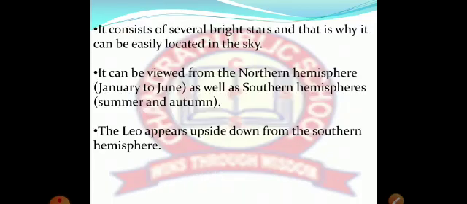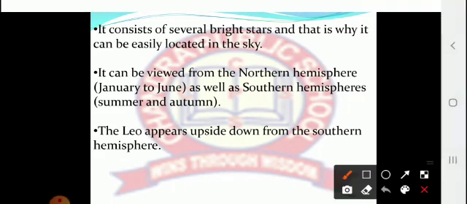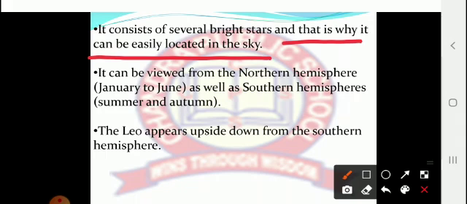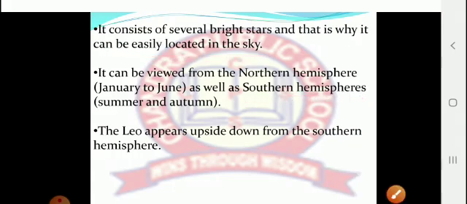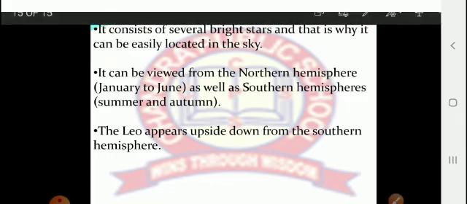The last constellation is Leo Major. This is the diagram of Leo Major. It consists of several bright stars, and that is why it can be easily located in the skies. It can be viewed from the northern hemisphere as well as the southern hemisphere. Leo appears upside down from the southern hemisphere. Clear? These are the 3 points about Leo Major. Basically, it is said that Leo Major consists of 9 stars, but here I am mentioning that it consists of several bright stars. That is why it can be easily located in the sky.